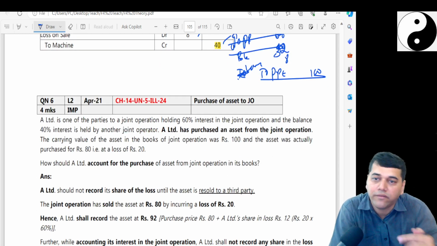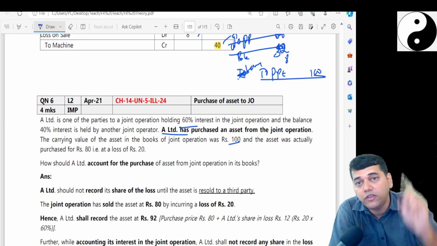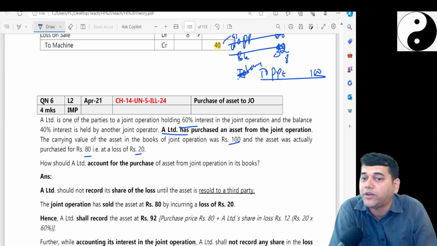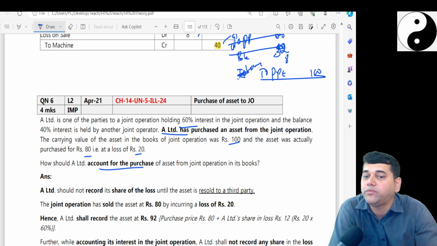Now, one more reverse case. A Limited is a party to a joint operation holding 60%. A purchased an asset from the joint operation. In their books the value was 100 rupees, sold at 80, a 20 rupees loss. How should the loss be accounted for?